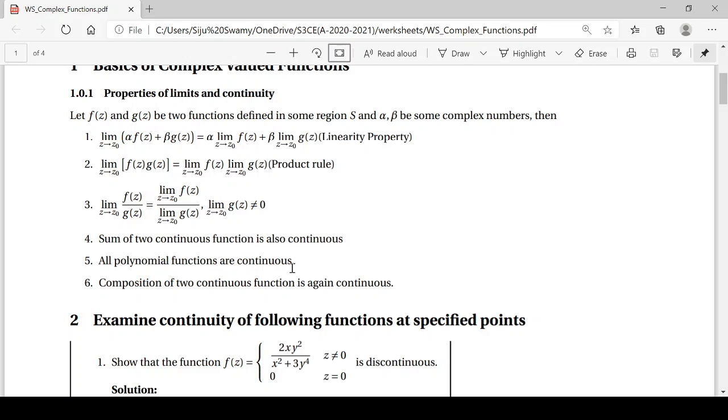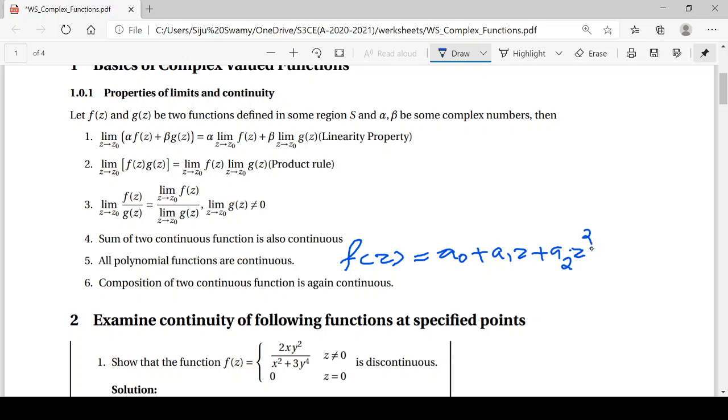Then all polynomial functions are continuous. We are familiar with the expressions of polynomial equations in real analysis. In the case of a complex function, it will be of the form f of z equal to a naught, the constant term, plus a1 z, plus the second degree term a2 z square, plus and so on, plus an z raised to n, provided an is not equal to 0, then it is called an nth degree polynomial. All polynomial expressions are continuous.